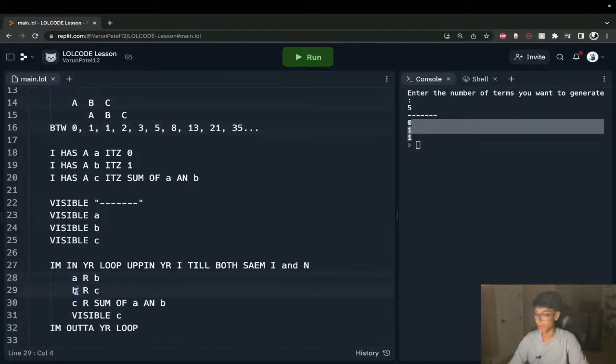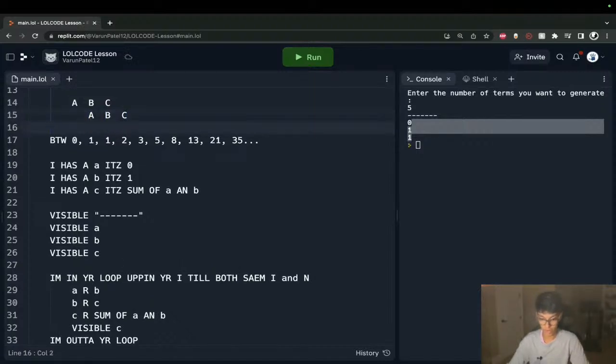My B is now equal to my C. So my B was right here originally, and my C was right here. But now my B takes this spot. So my A and B have shifted. And now I'm going to say C is where I just add up these two. So I do 1 and 1, I get my 2.